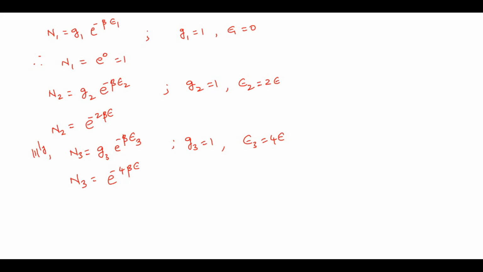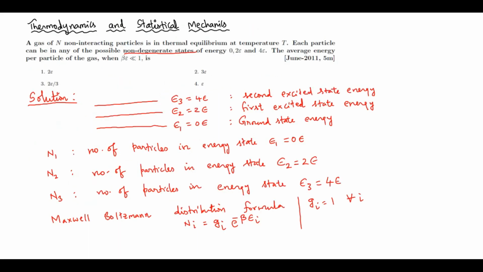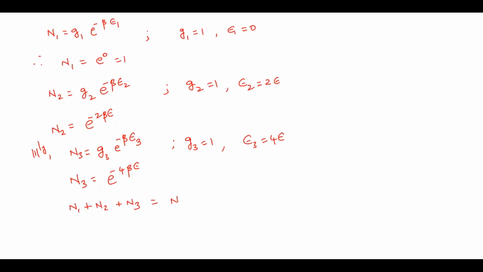Now the total number of particles. See, there are three levels: the first level has n1 particles, the second level n2 particles, and the third level n3 particles. That gives you the total number of particles N, because it is given in the problem that the gas has N non-interacting particles. Now we can calculate the average energy per particle.